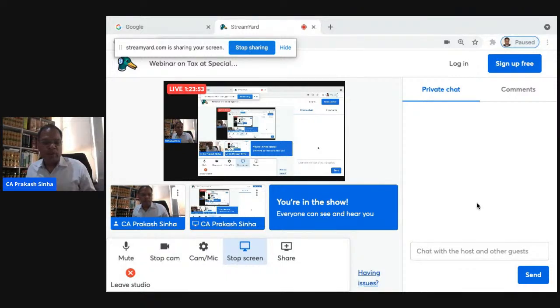If it is a charitable purpose, then this trust says that since my objective is charitable, I'm not trying to make a profit here. And if that is the purpose, it says that your income will not be part of the total income, provided certain conditions are satisfied. It means whatever amount you have received has been invested for the charitable purpose.